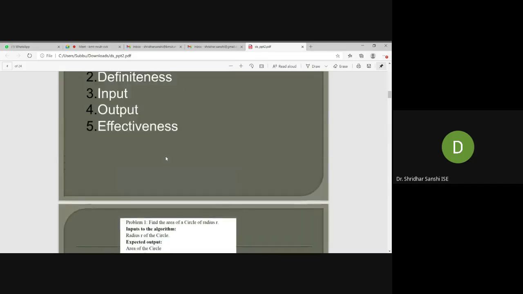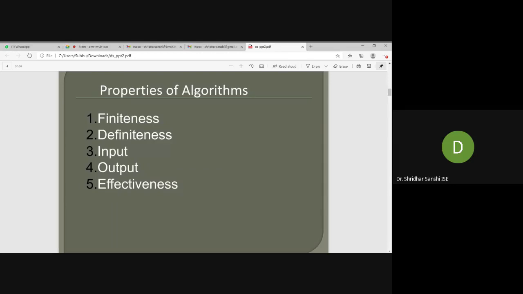So the second property is definiteness. Whenever I say definiteness, the steps should be precisely defined. What that particular step has to do has to be clearly mentioned, so that we call it definiteness.